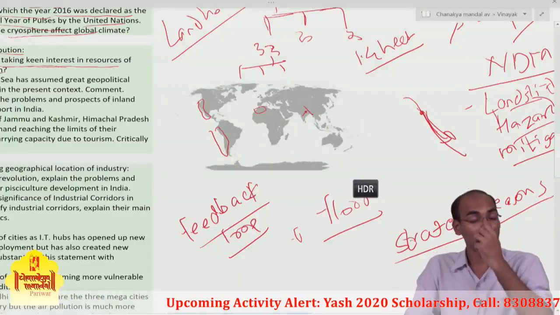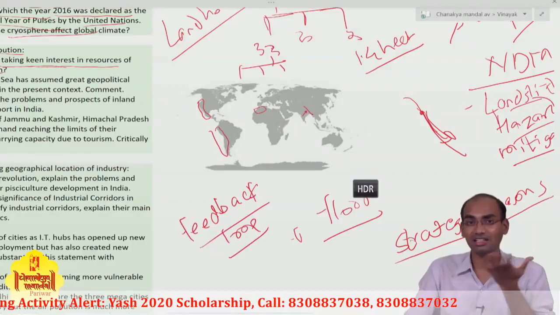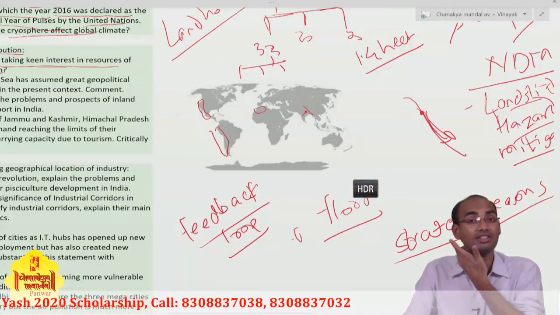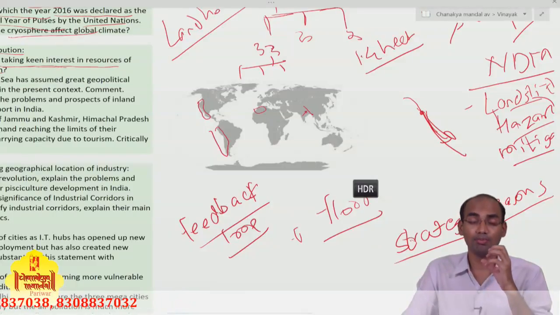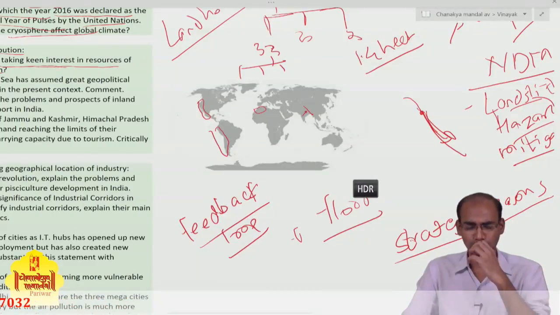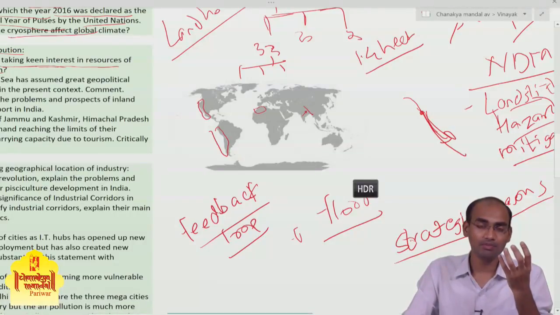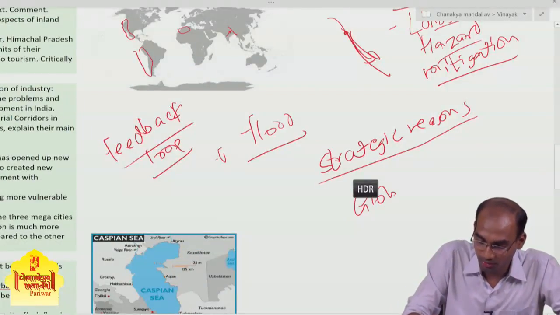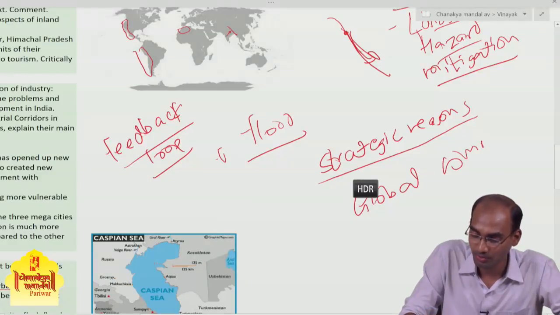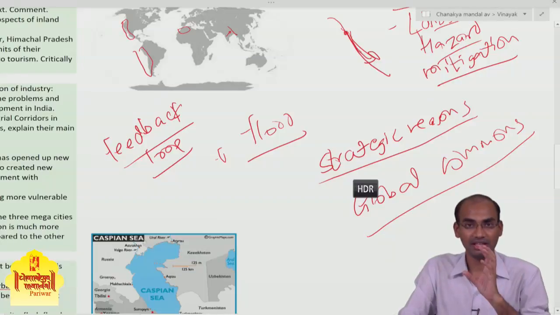Strategic reasons. Okay, and why is that? Because of melting ice in the Arctic region, the resources in the Arctic region are up for grabs. So many countries are claiming their rights over the resources in the Arctic region by virtue of the concept of global commons. People believe that resources in the Arctic region are open for everybody.